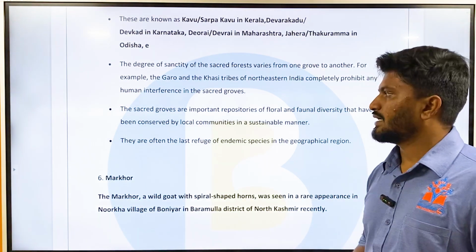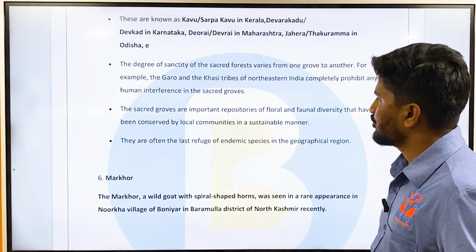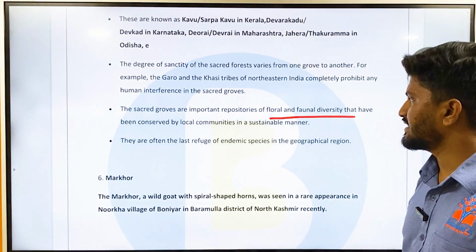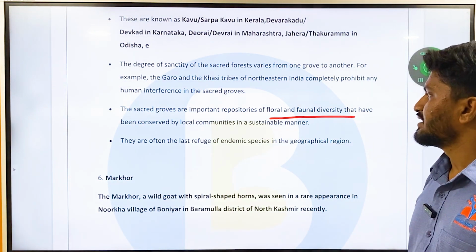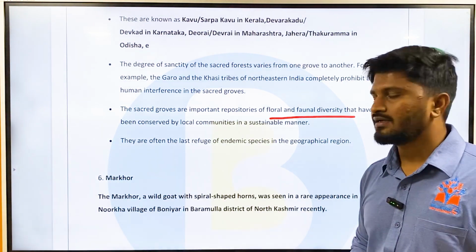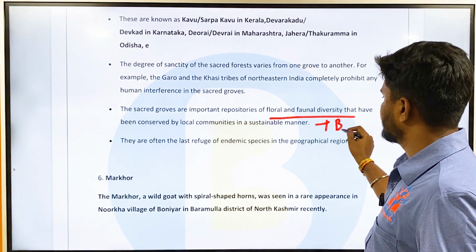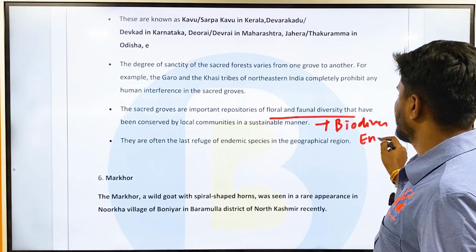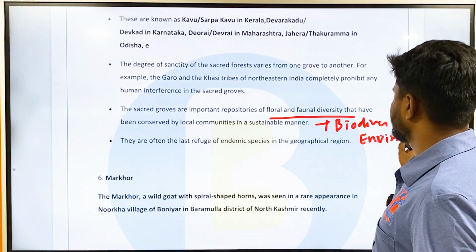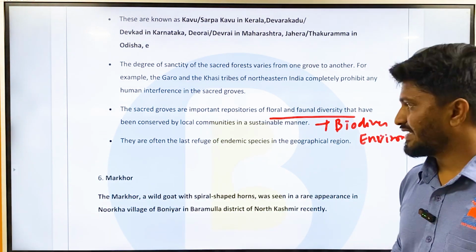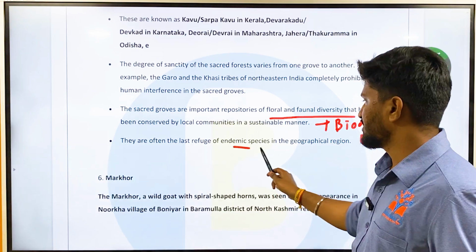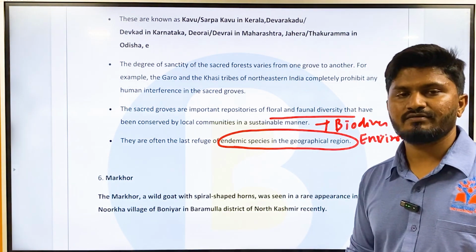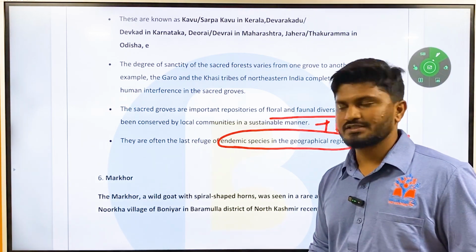The sacred groves are an important repository of floral and faunal diversity that have been conserved by local communities in a sustainable manner. So they have high biodiversity and high environmental diversity. They are often the last refuge of endemic species in the geographical region. This is also very important. So they play a very important role in conserving biodiversity.